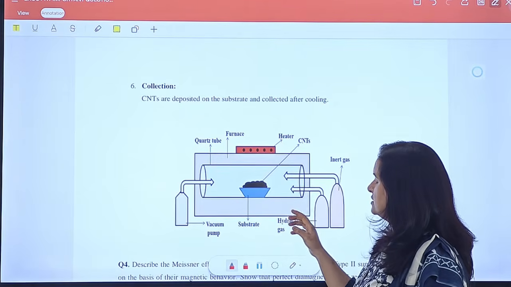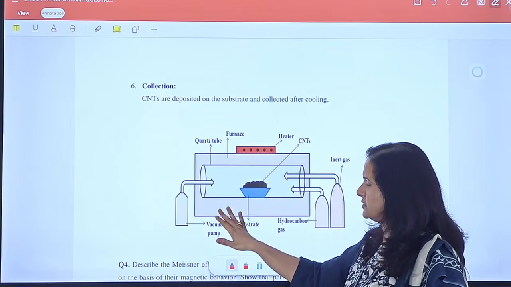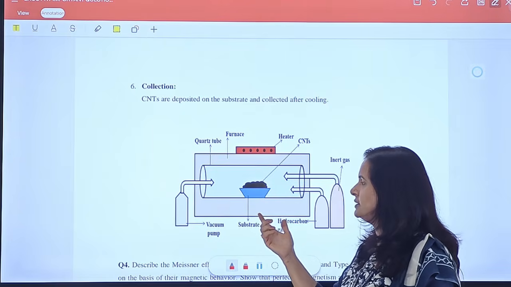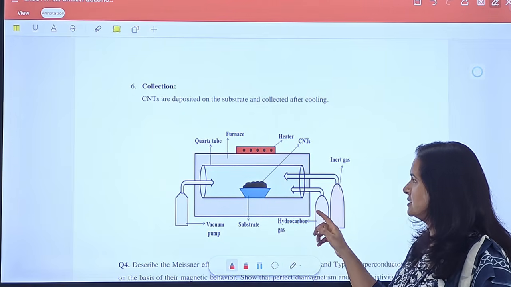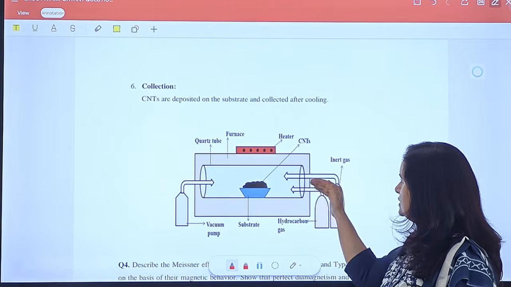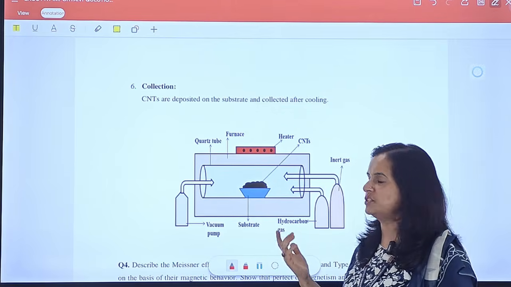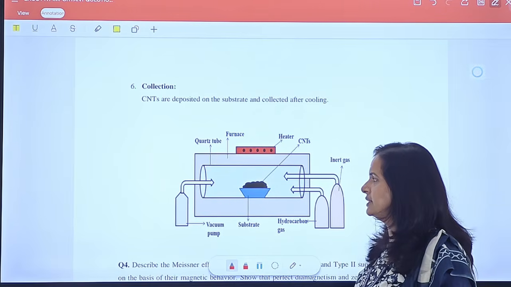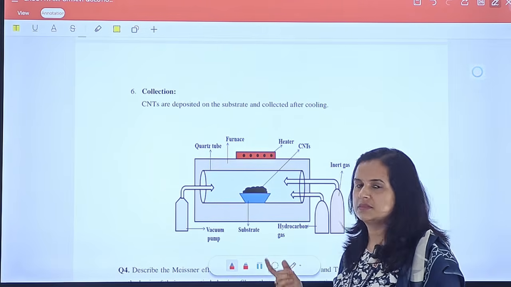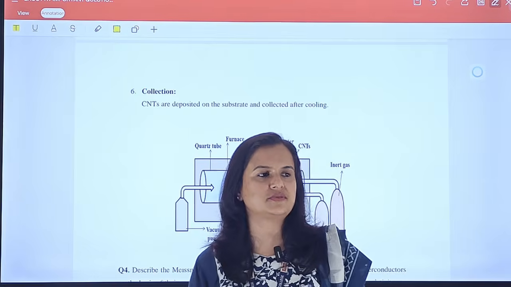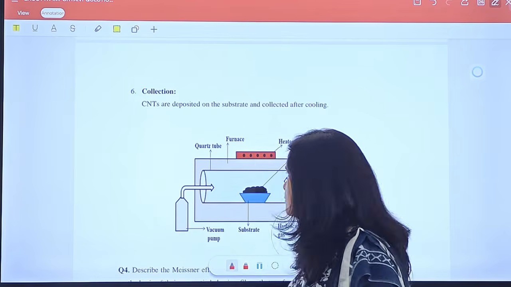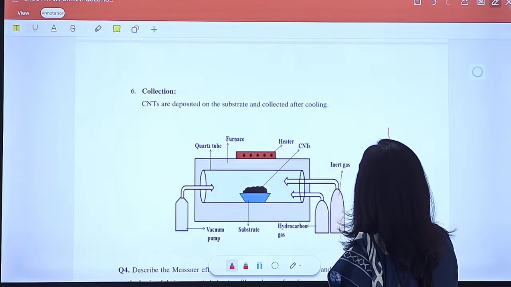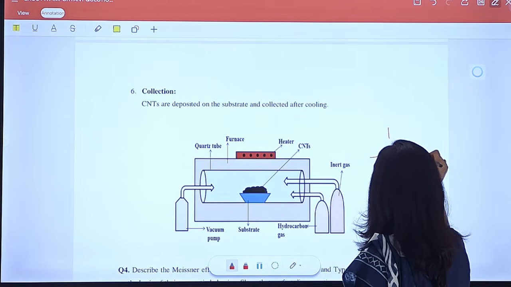First of all, we create a vacuum in this furnace and heat it to around 700 degrees Celsius. First we flow an inert gas, or nitrogen or hydrogen, which are known as carrier gases. After that, we flow a carbon-containing gas, which is methane, or any other gas we can use. Methane is CH4, where carbon is bonded with four hydrogen atoms.